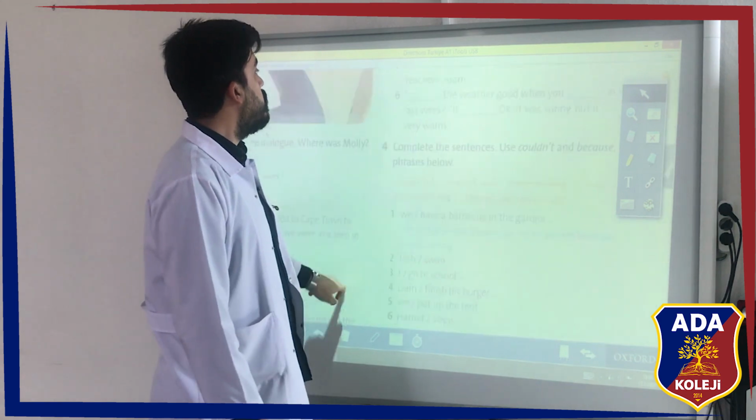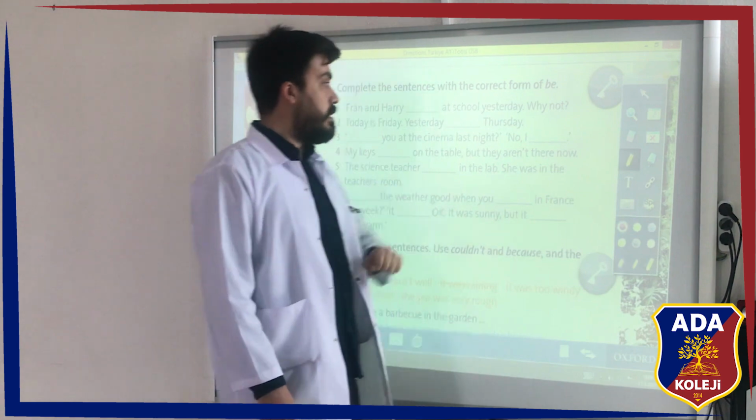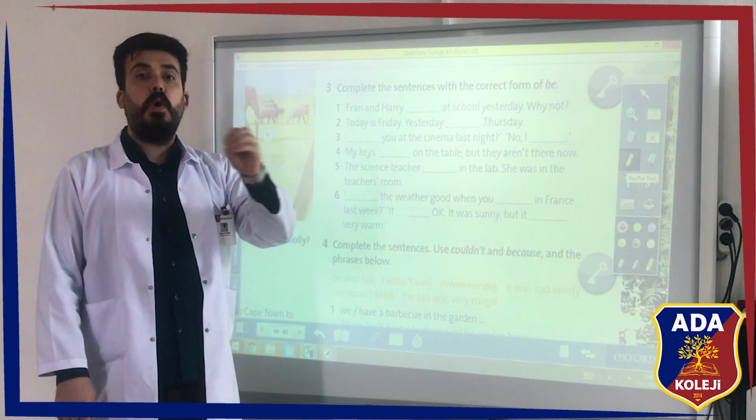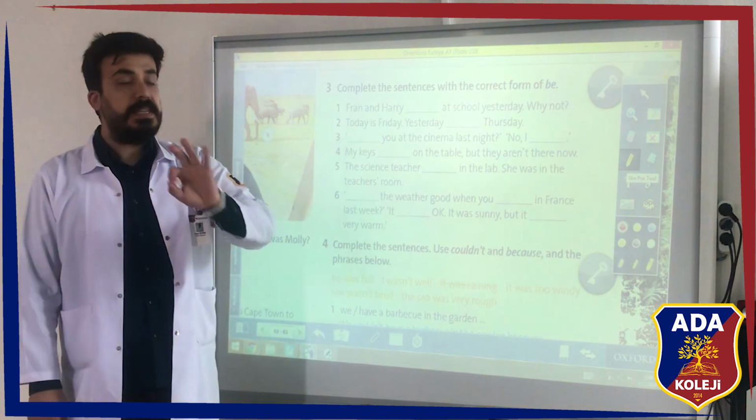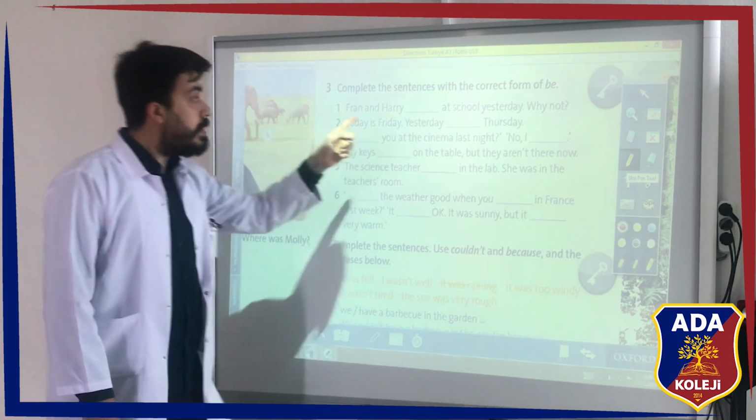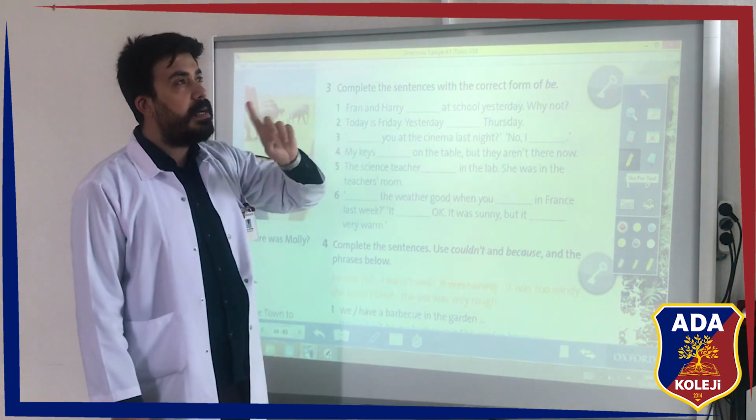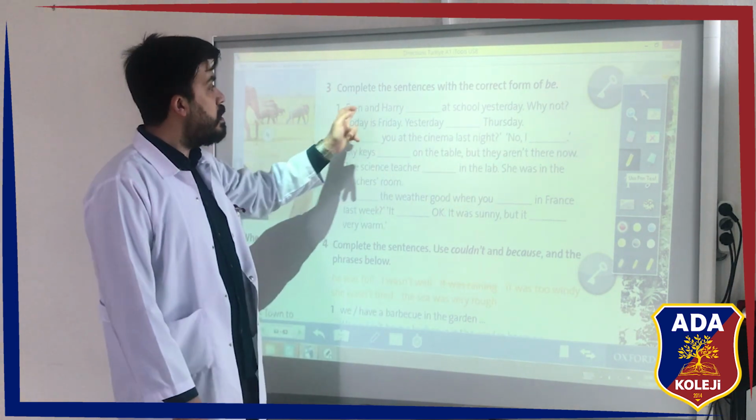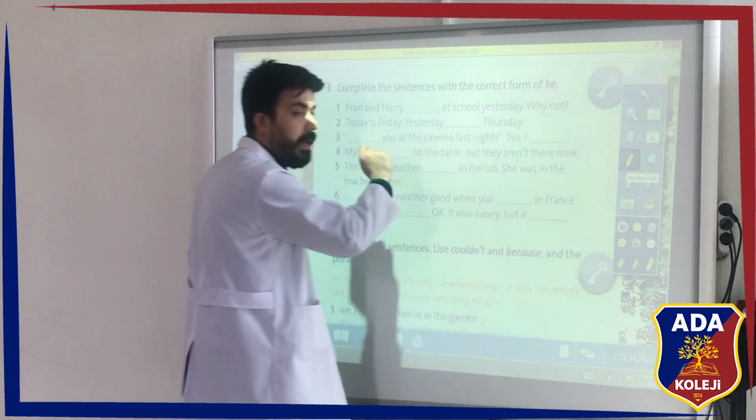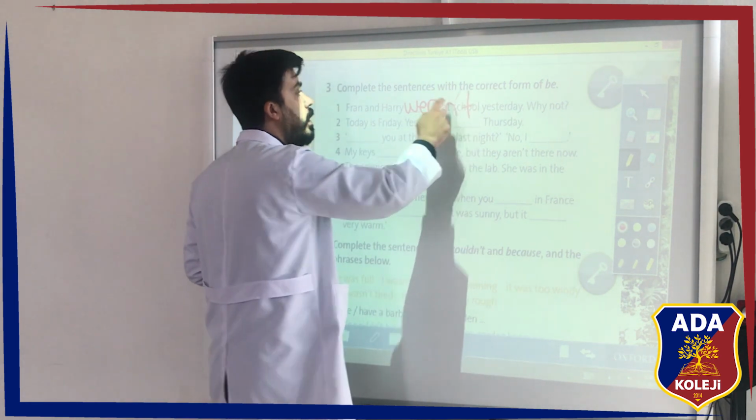What's next? Yes, we are completing the sentences with the correct form of be. Fred and Harry were at school yesterday. Why not? Okay, past form of be, was or were, positive or negative. As you could understand from the question, it should be negative. And we should write here, of course, weren't.